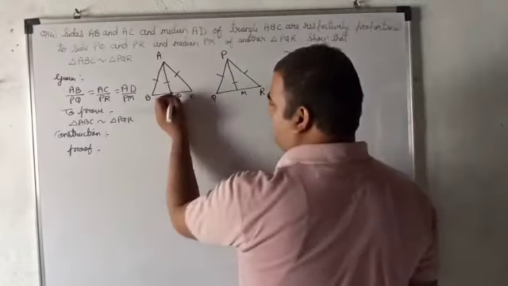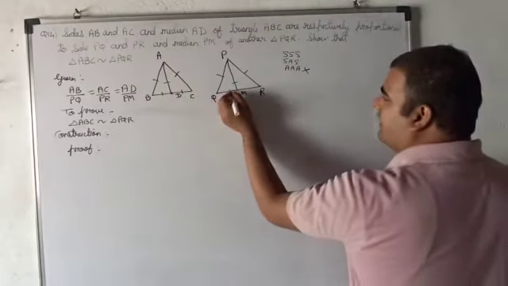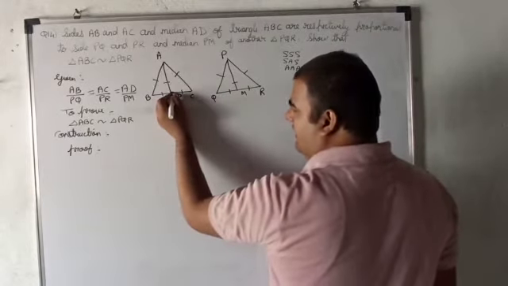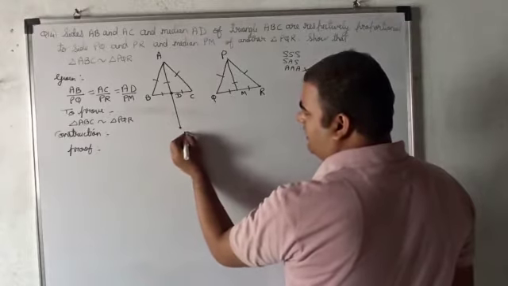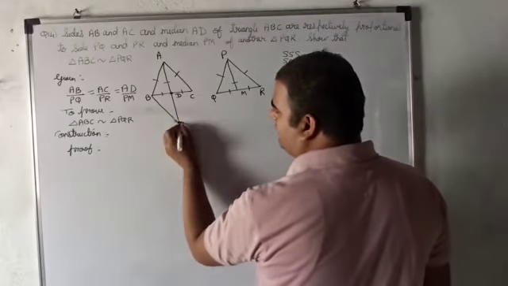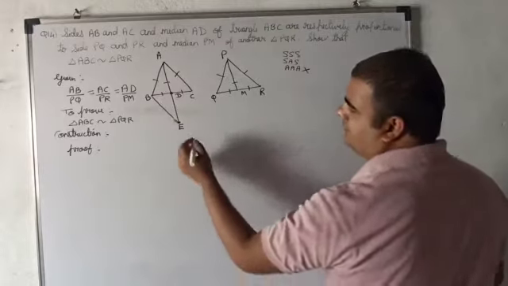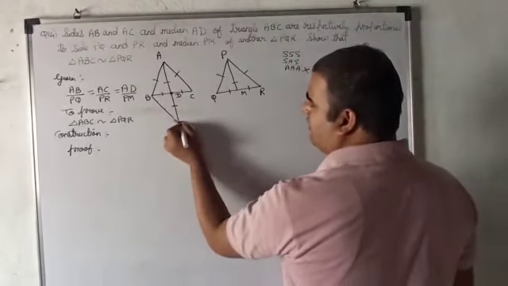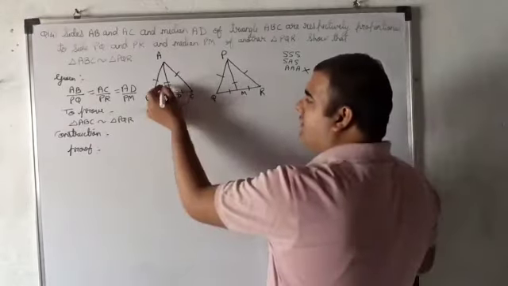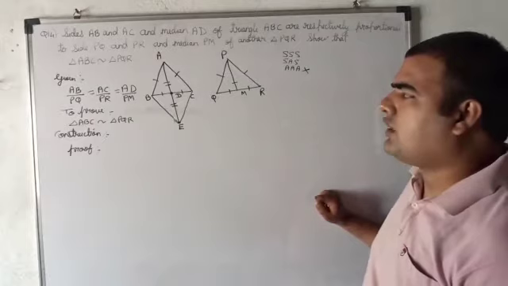The construction, see how? We know BD equals DC because AD is a median, and QM equals MR. And this side is AD. Can we construct like this? Extend AD up to point E such that AD equals DE. We will construct like that. Now if AD equals DE and BD equals DC, which property are you recalling?